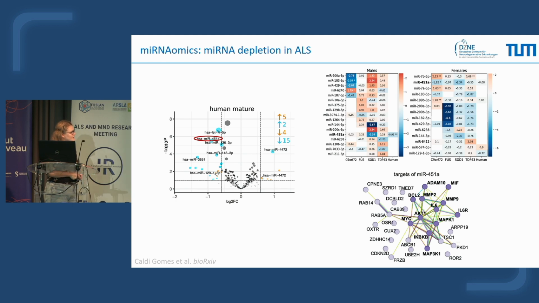And here, if you check the targets, what we found is that we have mainly a protein associated with the MAPK pathway, but we also have a protein associated with the immune response and the matrix metalloproteinases, so really interesting pathways.